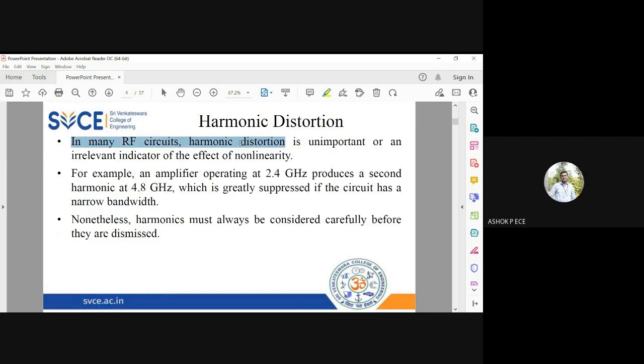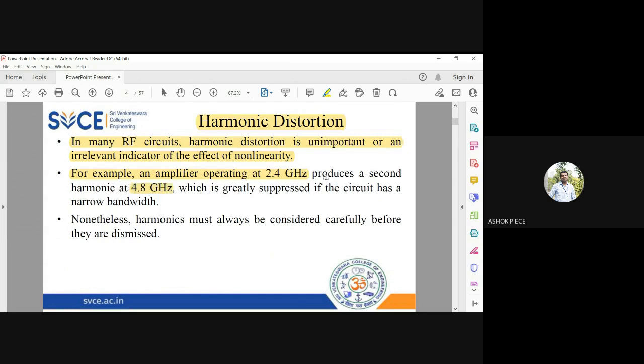In many RF circuits, harmonic distortion is unimportant, or it is an effect of non-linearity. So if you make your circuit linear, then harmonic distortion will not have any meaning at all, because if my circuit is linear, there is no chance for harmonics to come. But if you have an RF amplifier operating at 2.4 gigahertz, which is just a Wi-Fi frequency, the second harmonic will be available at 4.8 gigahertz.